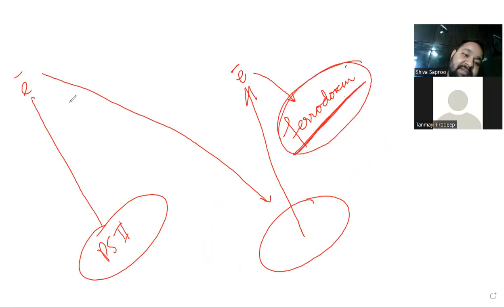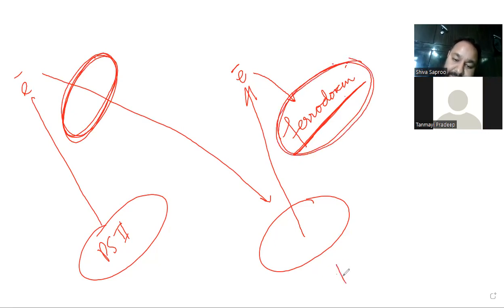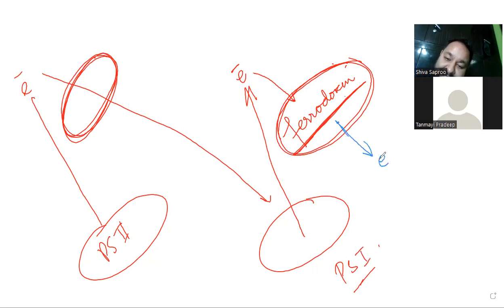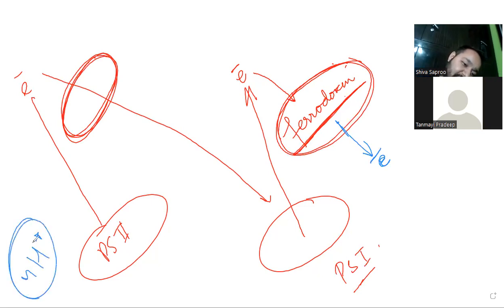But when we say primary electron receptor in pigment system second, it will be pheophytin. Here it is ferredoxin. Yes, sir. Primary, the first one. Now, this electron's energy is utilized here. For what? Here protons were also produced, right?